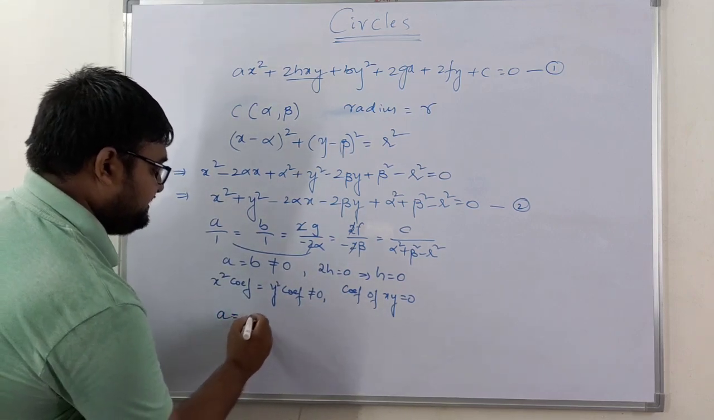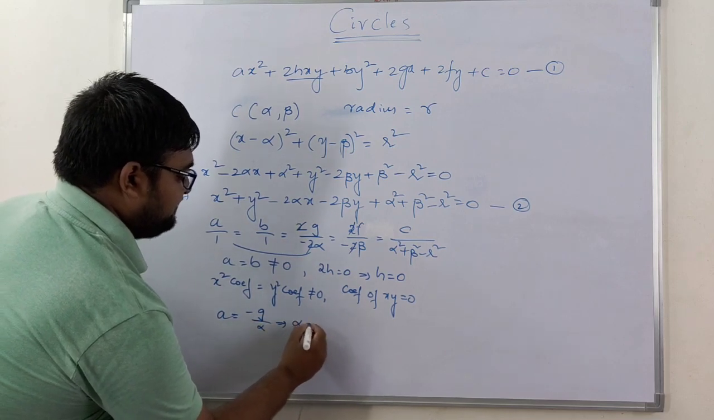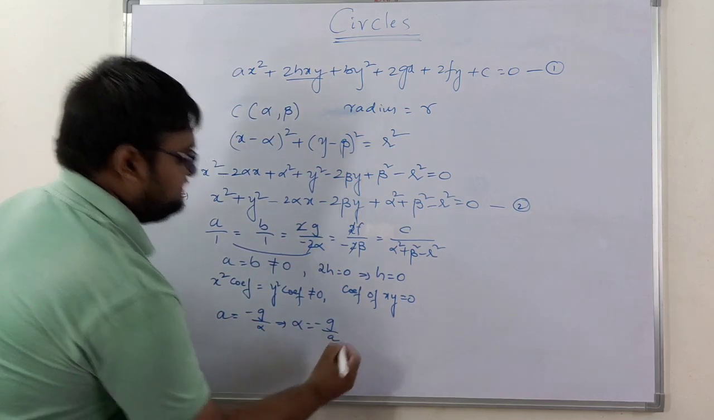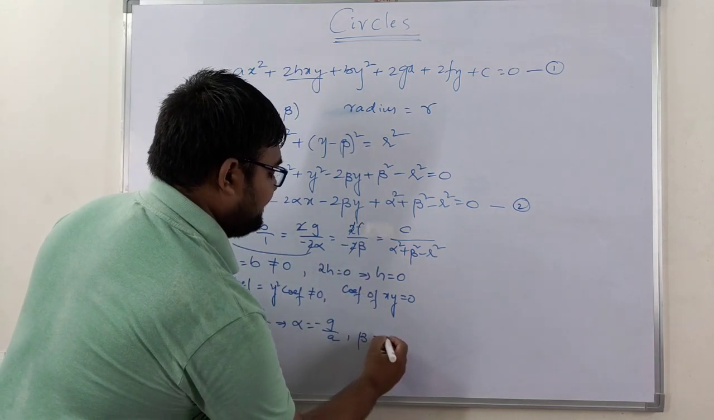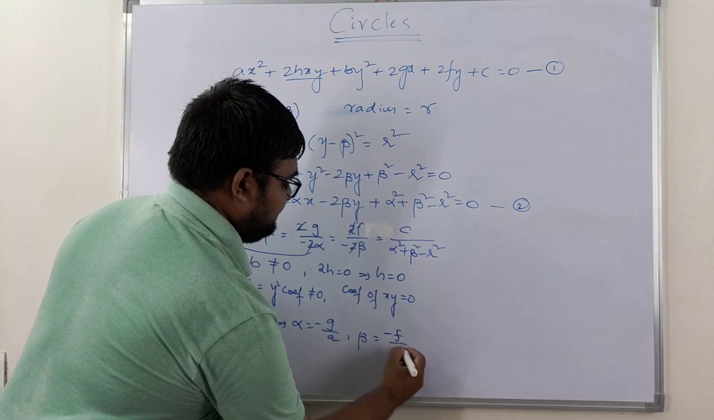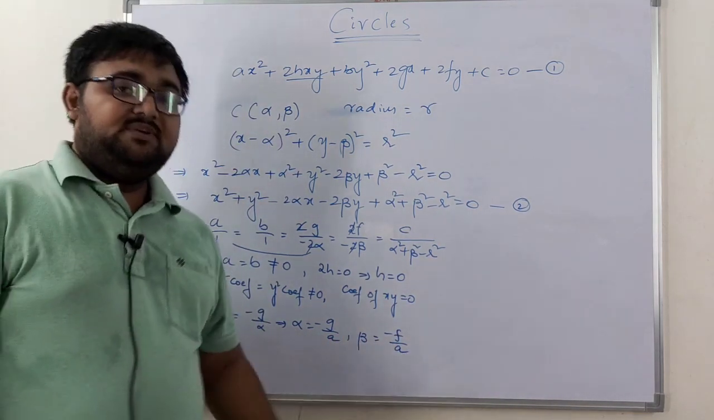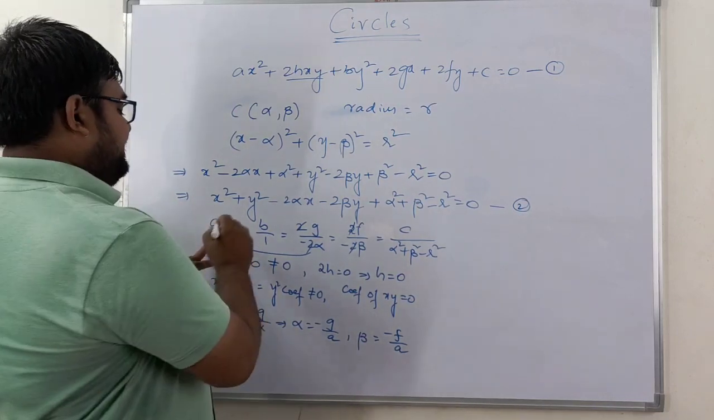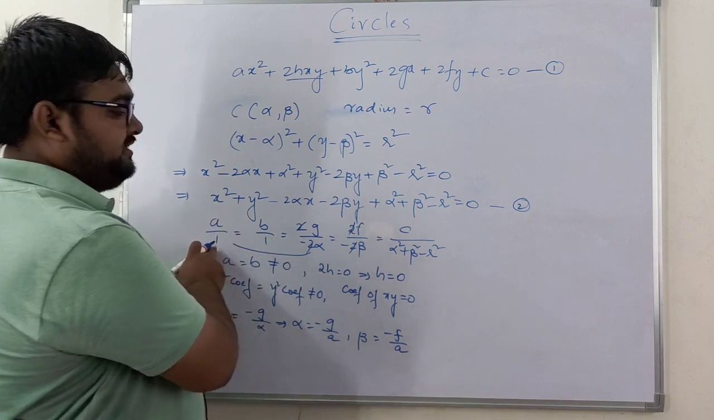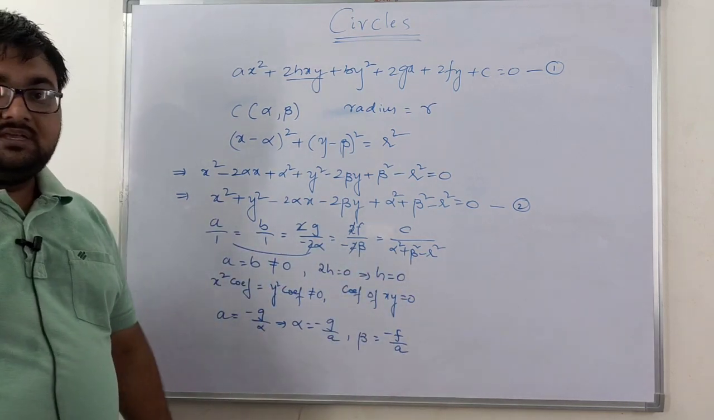what I am going to get is a is equal to minus g by alpha. So from this, alpha is equal to minus g by a. The same way, beta I am going to get as minus f by a. So alpha is equal to minus g by a, beta is equal to minus f by a. Now finally this particular fraction and this particular fraction I am going to equate.